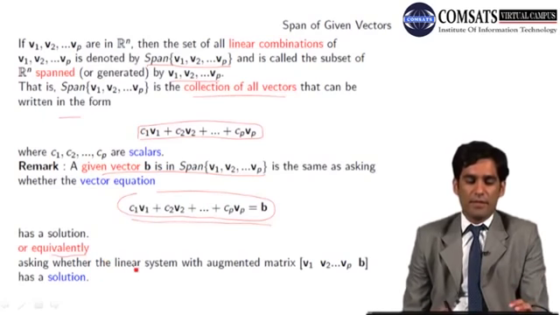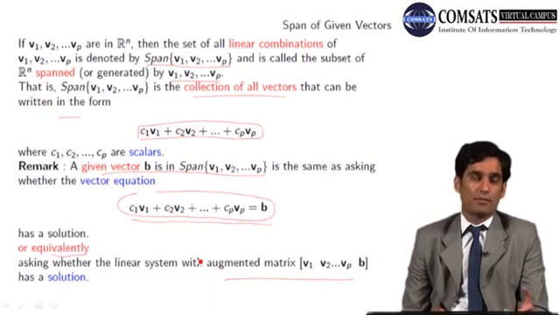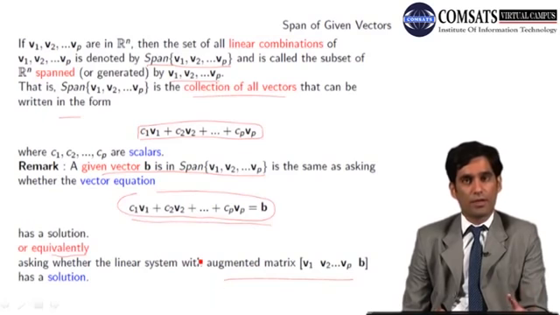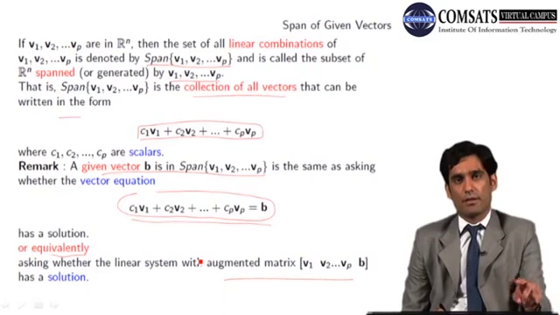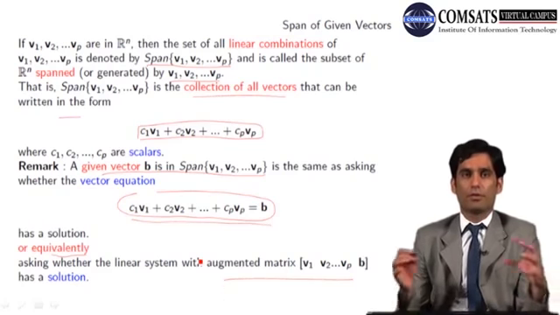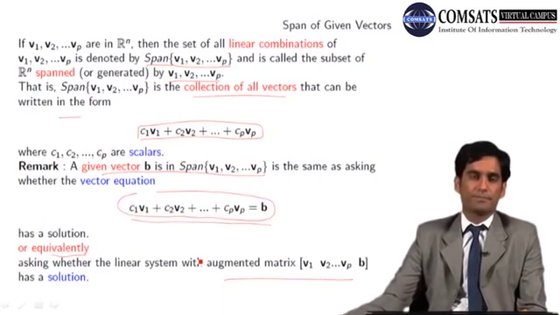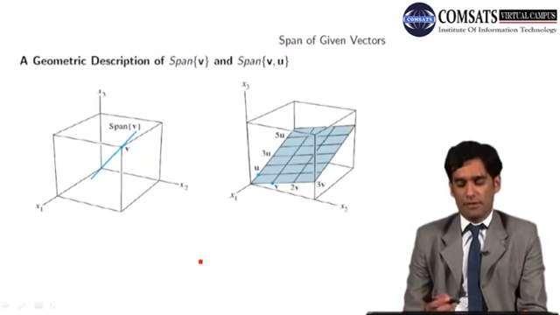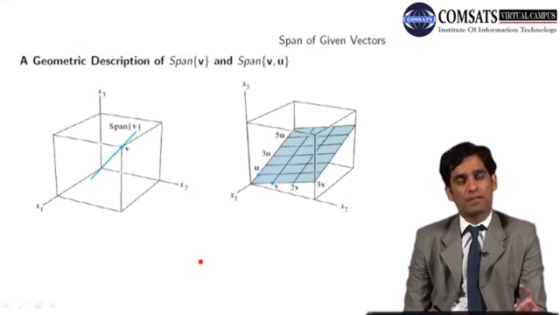So it's the same thing as asking whether the system of linear equations with this augmented matrix has a solution. अगर solution होगा तो हमारा b in fact span में चला जाएगा. Span क्या है? Span set of all linear combinations of given vectors. ठीक है जी?